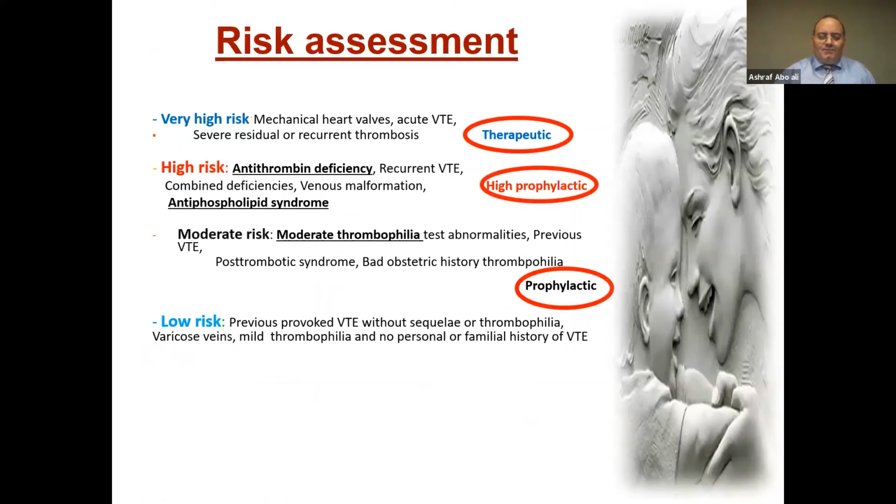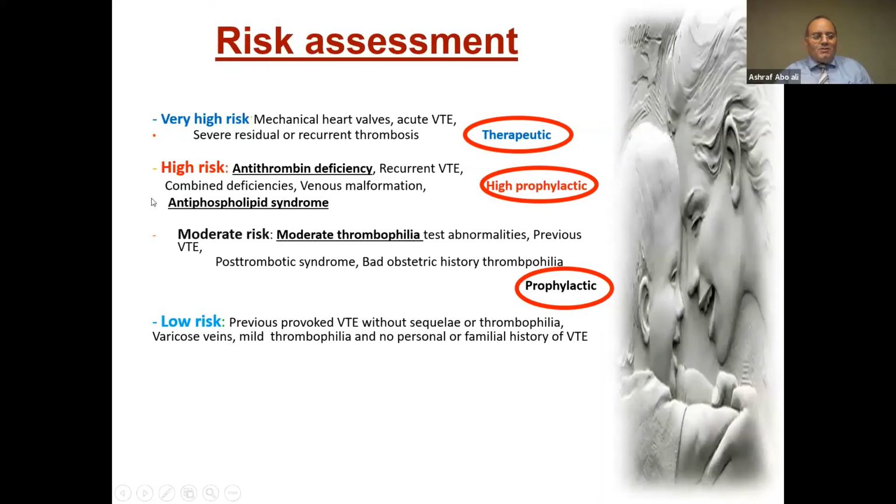So this is a summary. We have a very high risk group, like patients with mechanical heart valve, acute venous thromboembolism, severe residual recurrent thrombosis. So you should give a therapeutic dose here. Patients in the high risk assessment category should have high prophylactic dose. Those are the two antis, as we always say.